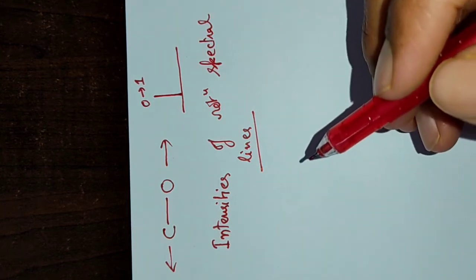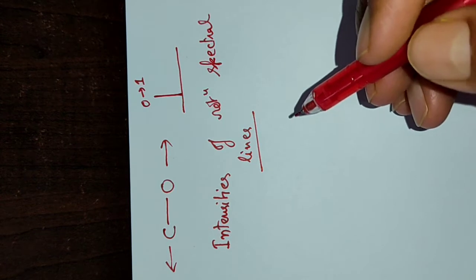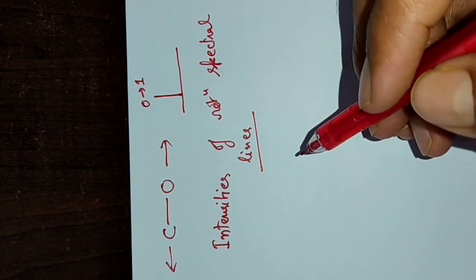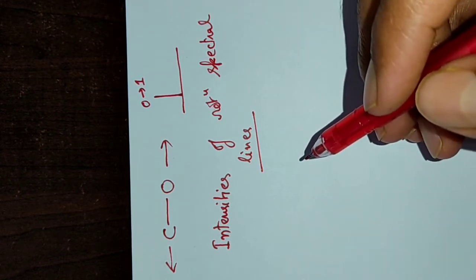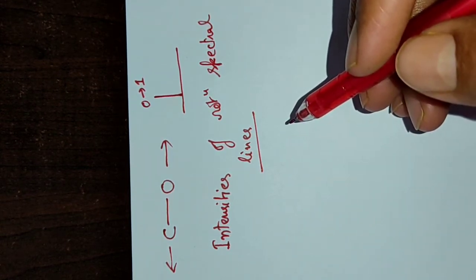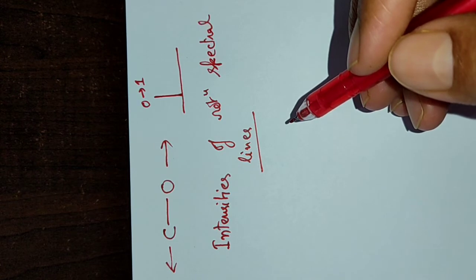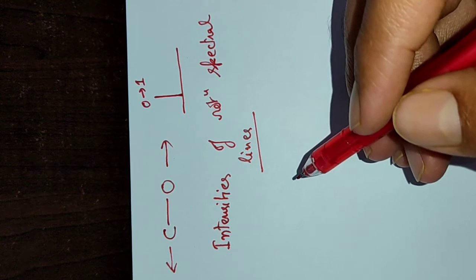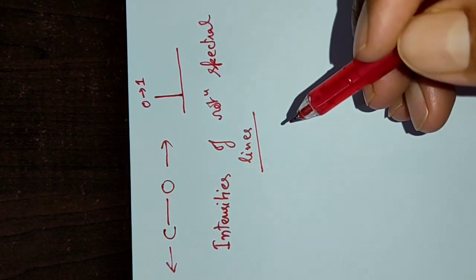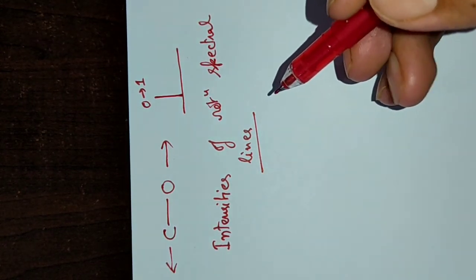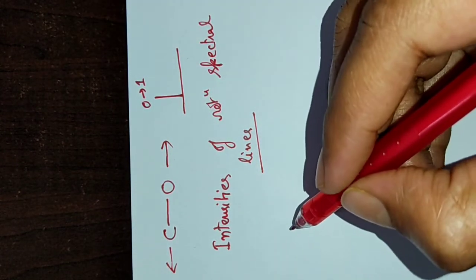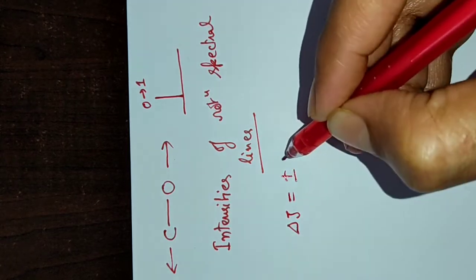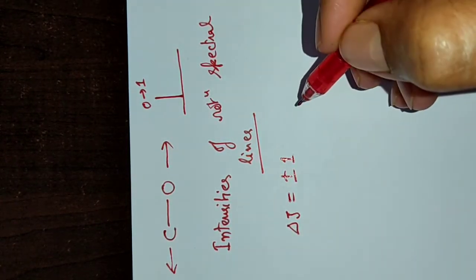Now path length of the sample is assigned by the manufacturer of the spectrophotometric machine. Hence such dependency is ruled out in this case. Now before transition probability, we must check the selection rule associated with the transition. In case of rotational transition, the allowed transitions are del J equals to plus minus 1.